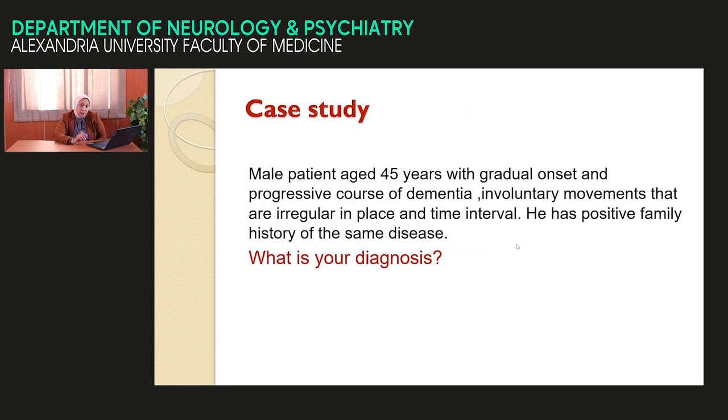Look at this case scenario. Male patient, aged 45 years, middle age, gradual progressive dementia, involuntary movement, irregular in place and time, with positive family history of the disease. The age, middle age, choreic movement, dementia, and positive family history. So the patient fulfills the criteria for diagnosis of Huntington disease.